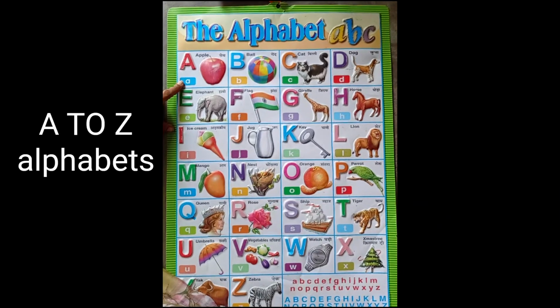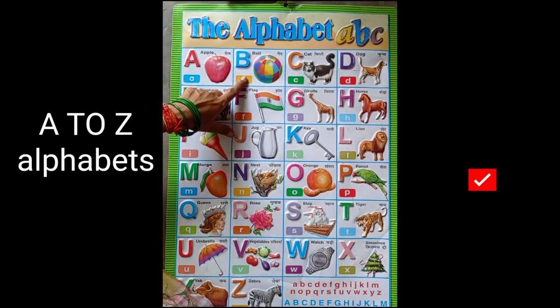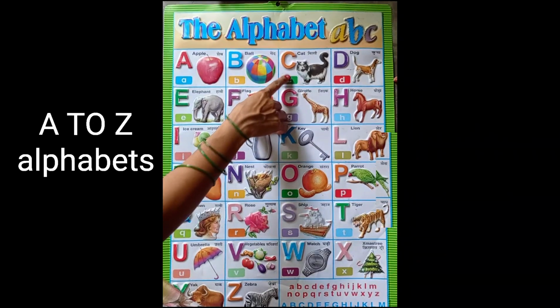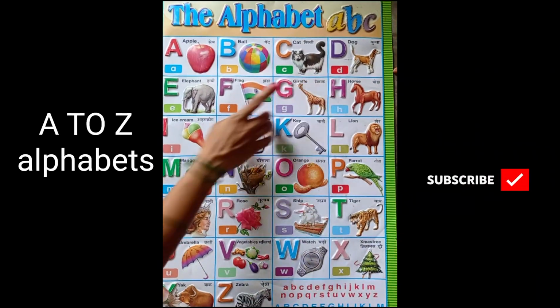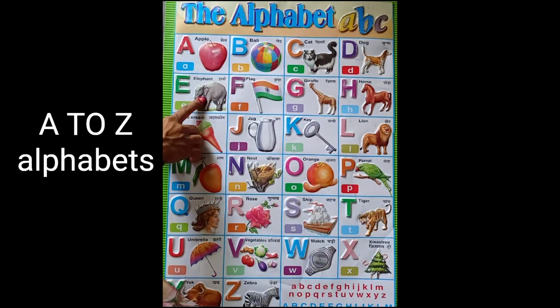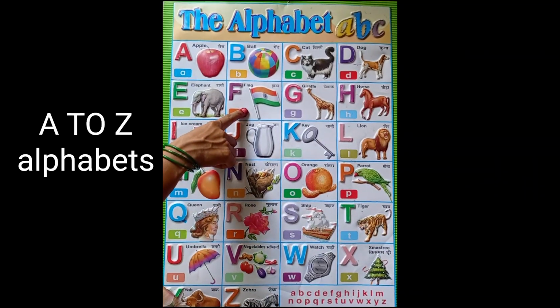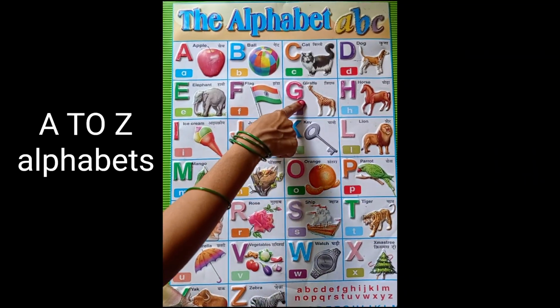A for apple. B for ball. C for cat. D for dog. E for elephant. F for flag. G for giraffe.